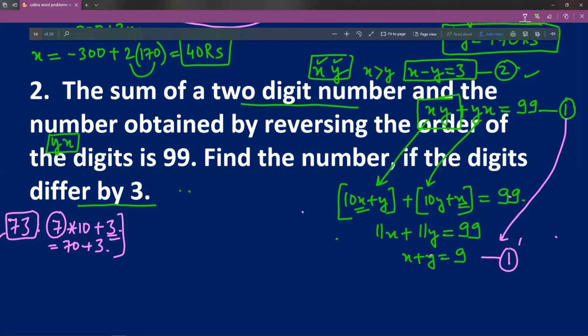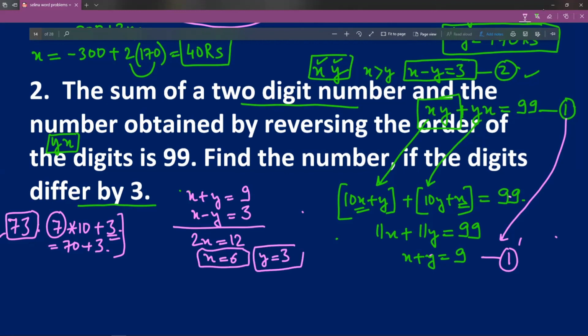Now it is pretty easy job. So x plus y is equal to 9. X minus y is equal to 3. I add these two equations. 2x is equal to 12. X is equal to 6. And y is equal to 3. So the number that I have is 63. Let us check whether this is okay or not. So 63 is the number. Yes, the two digits differ by 3. When I reverse it, it becomes 36. When I take the sum, it is 99. So the answer is correct.